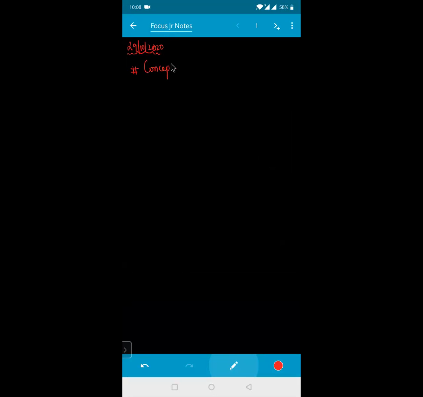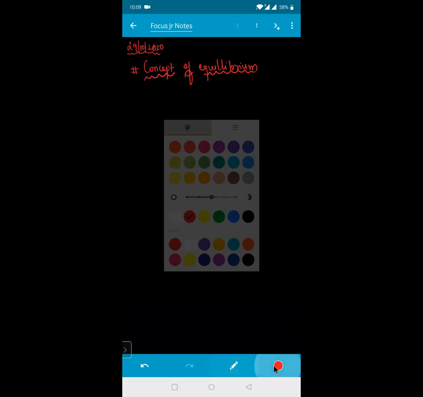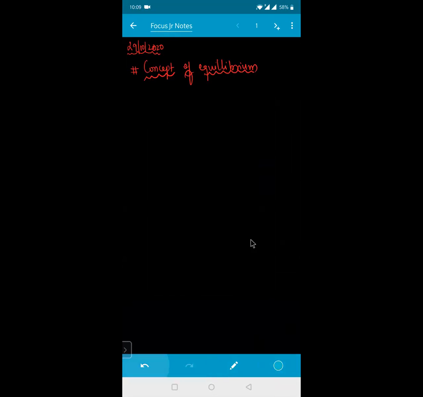Concept of equilibrium. What do you mean by equilibrium, beta? The net forces along the x-axis, y-axis and z-axis, all the forces acting on the body, must be equal to 0. That means when a particle is at rest,